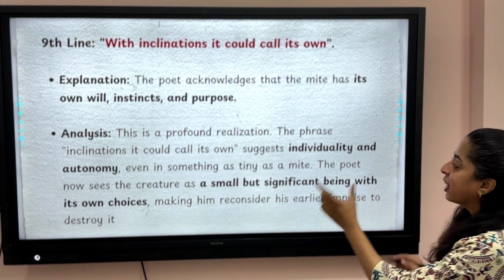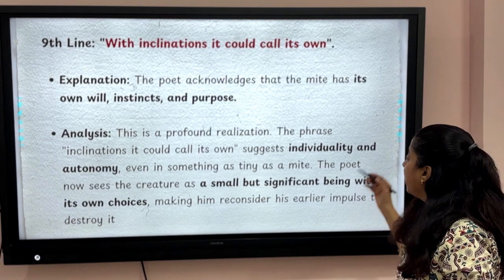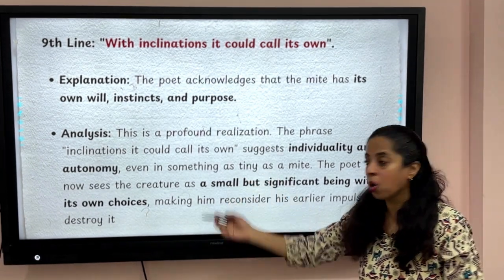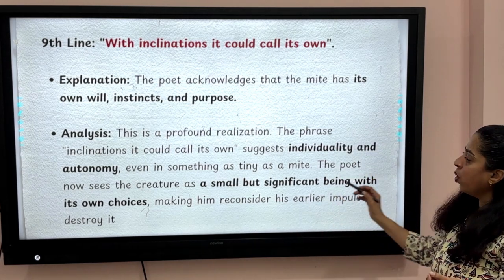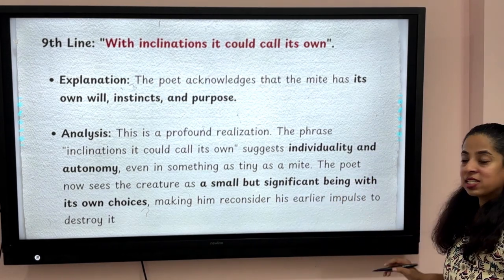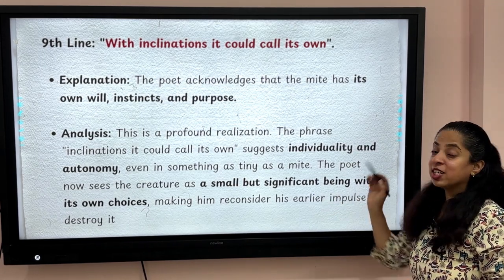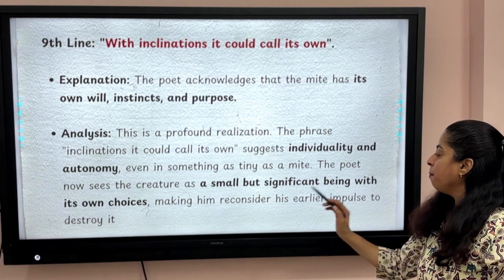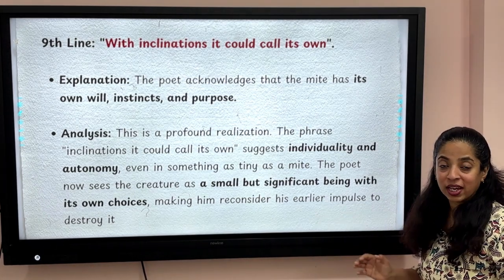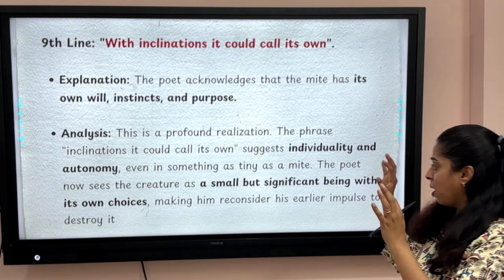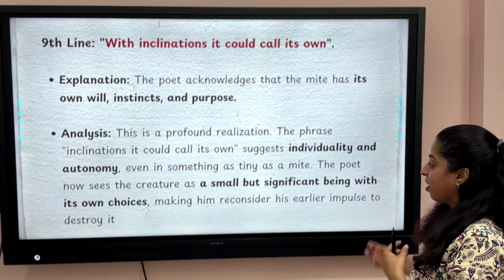This phrase, inclinations it could call its own, suggests individuality and autonomy even in something as tiny as a mite. The poet now sees the creature as a small but significant being with its own choices, making him reconsider his earlier impulse to destroy it. So now after this realization, he is reconsidering his earlier impulse.